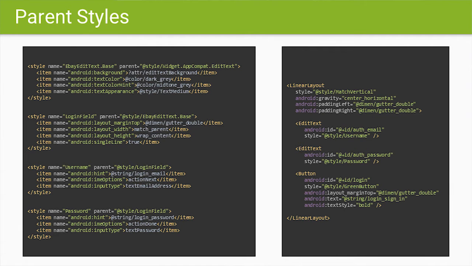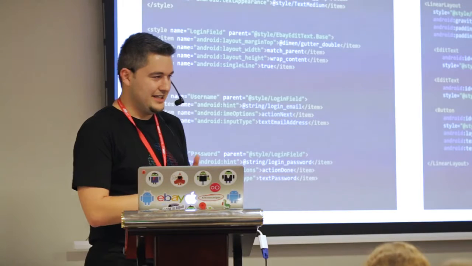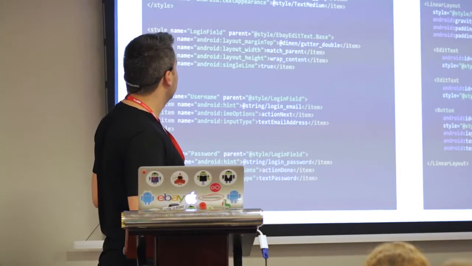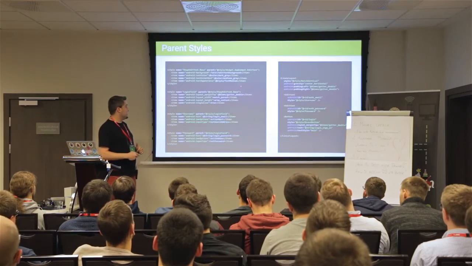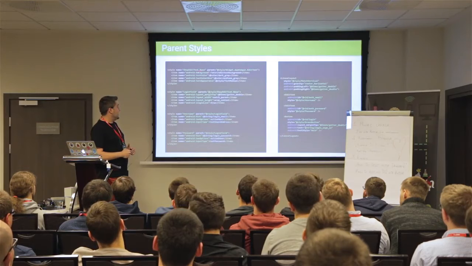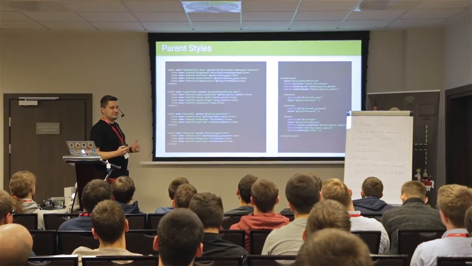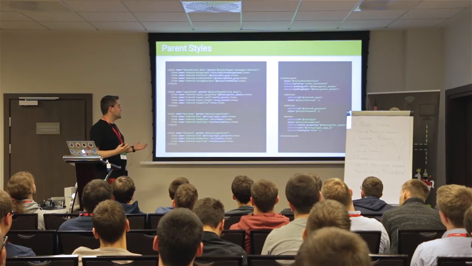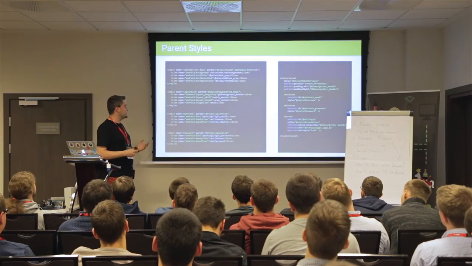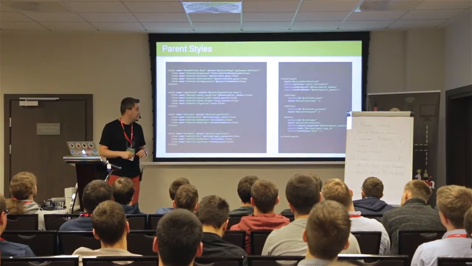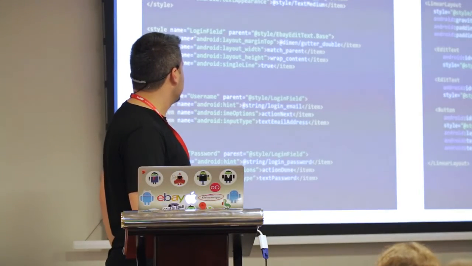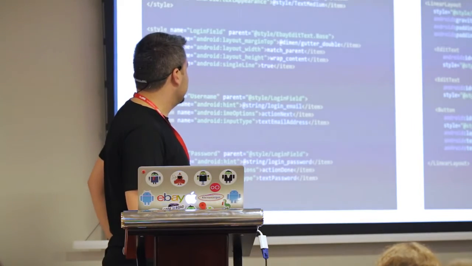You can also parent or inherit from styles, like normal Java extends, but in XML it's called parent. What we have here is a base edit text style, which has our own text color, text hint color, and appearance, which is the size of the text. We extended this to use it for login fields.